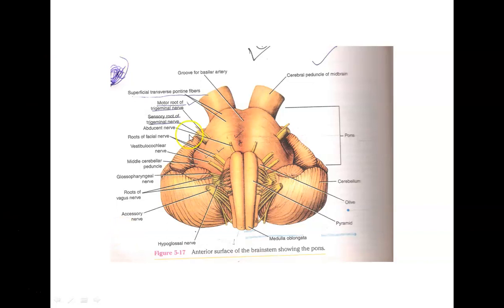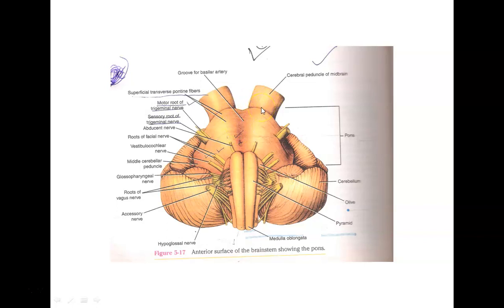Below we have the medulla oblongata, this one is the pons, and above we have our midbrain. So this small portion present between the medulla and the midbrain is our pons.